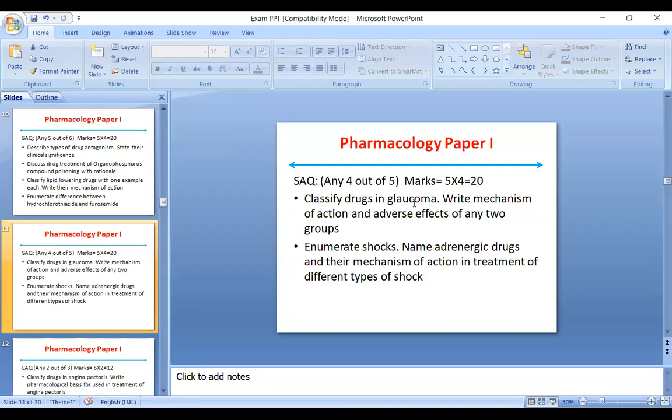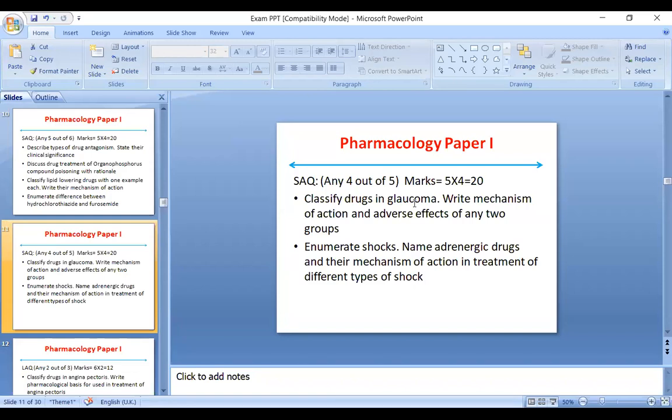Classify drugs in glaucoma. First, you have to write what is glaucoma. Then mention the hazards of glaucoma and why early detection is very important, because if glaucoma is detected early, then its consequences can be easily postponed or prevented. The classification of glaucoma drugs is given in your book: beta adrenergic blockers, alpha adrenergic agonists, prostaglandin analogs, carbonic anhydrase inhibitors, miotics, and so forth.